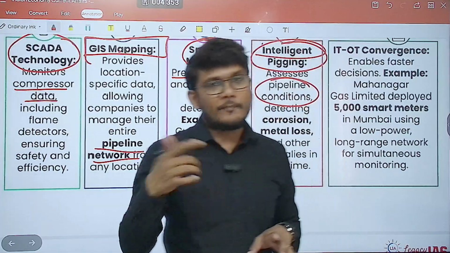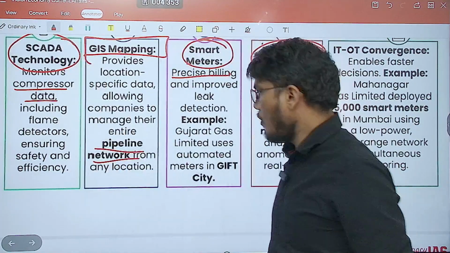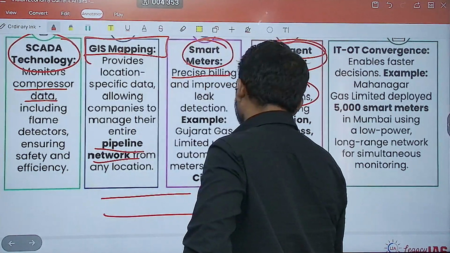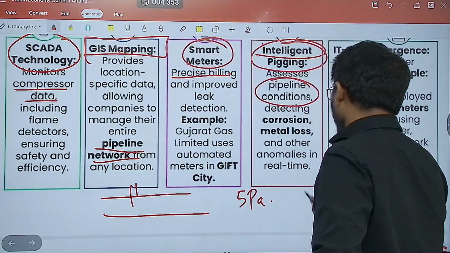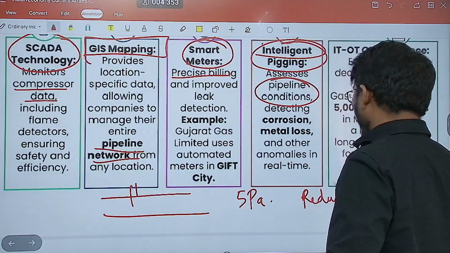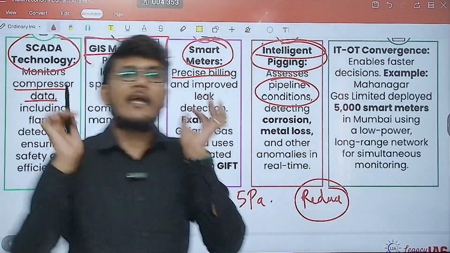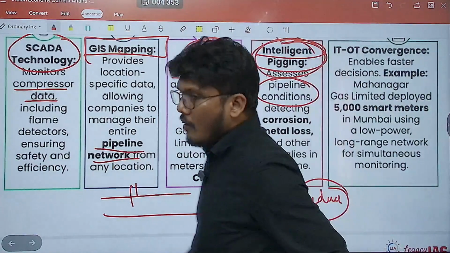However, leakages can be identified through compressor data also. How? If you are sending a gas, its pressure is, let's say, 5 Pascal, but there is a leak from here, so its pressure will reduce, and through that data also you will understand that there is a leak. But why wait till the leak happens? So that is why you have intelligent pigging data. What will it tell you?